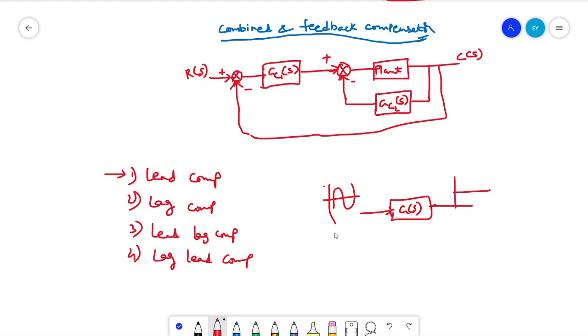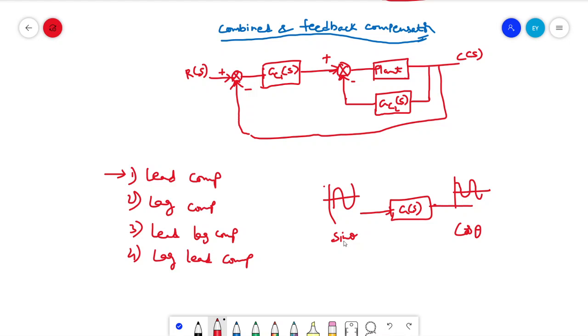Suppose your input is sine theta, and you get the output as cos theta. If the output is leading with respect to the phase of the input, then that system is called a lead compensator.